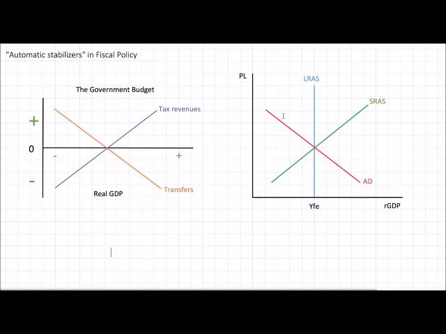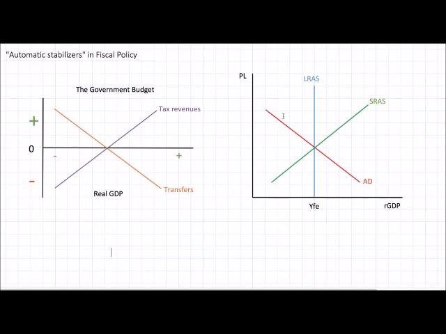These changes usually require government to agree and pass some bill or legislation aimed at either cutting taxes or increasing government spending, or maybe raising taxes and decreasing government spending. However, this process of deliberation and debate and discussion could go on for months, sometimes even longer than that, before a government decides what it needs to do in terms of government spending and taxation in order to help achieve the macroeconomic objective of full employment.